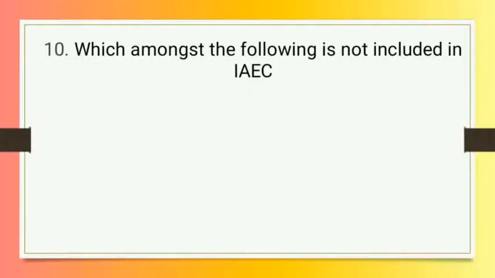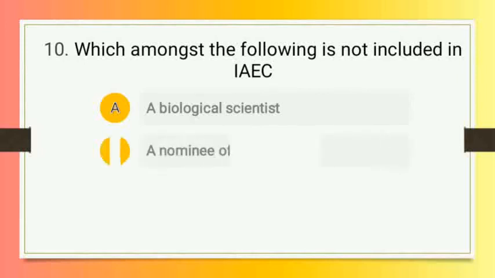The question is, which amongst the following is not included in IAEC? IAEC, which means Institutional Animal Ethics Committee. And the options are A, a biological scientist. Option number B, a nominee of CPCSEA.